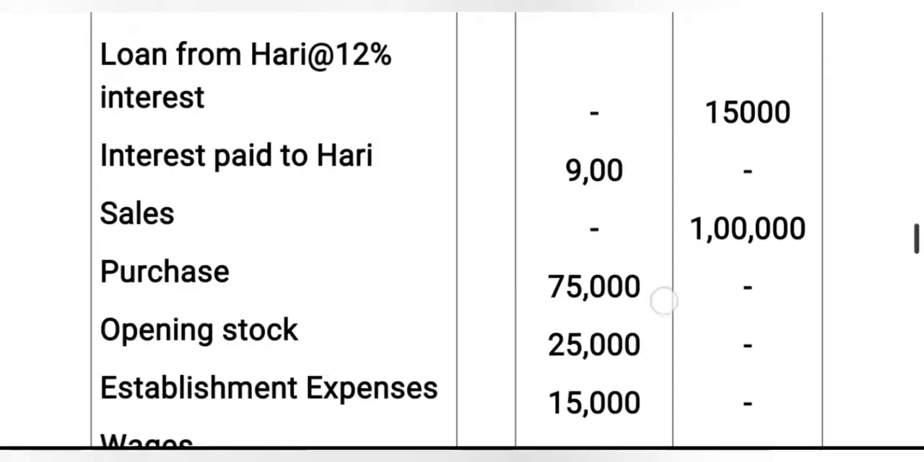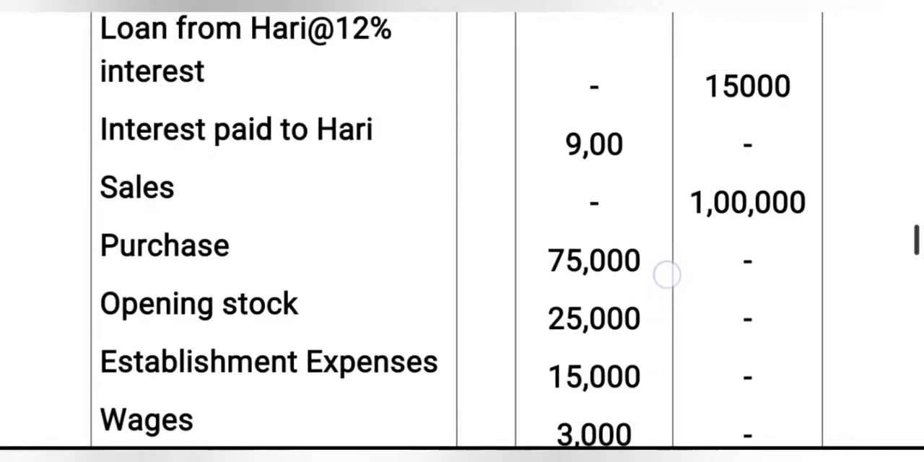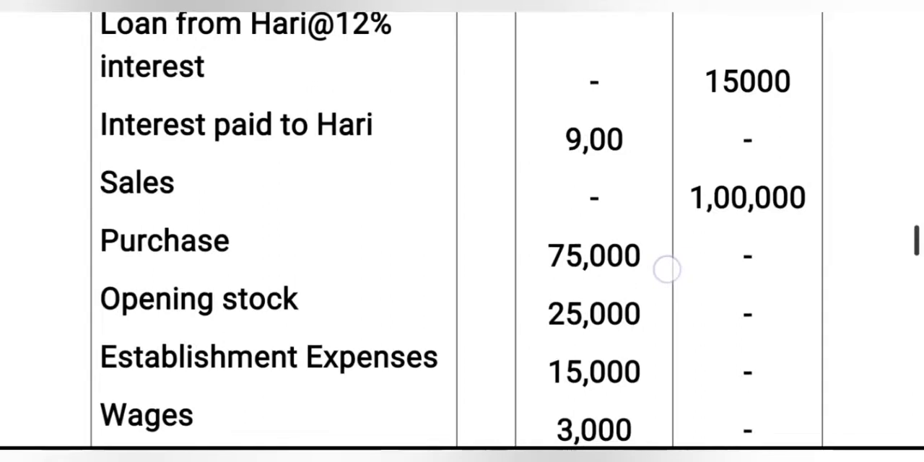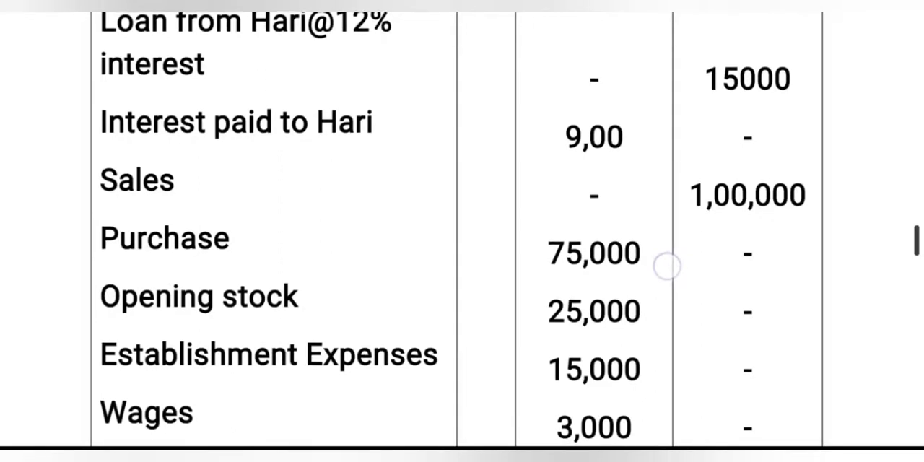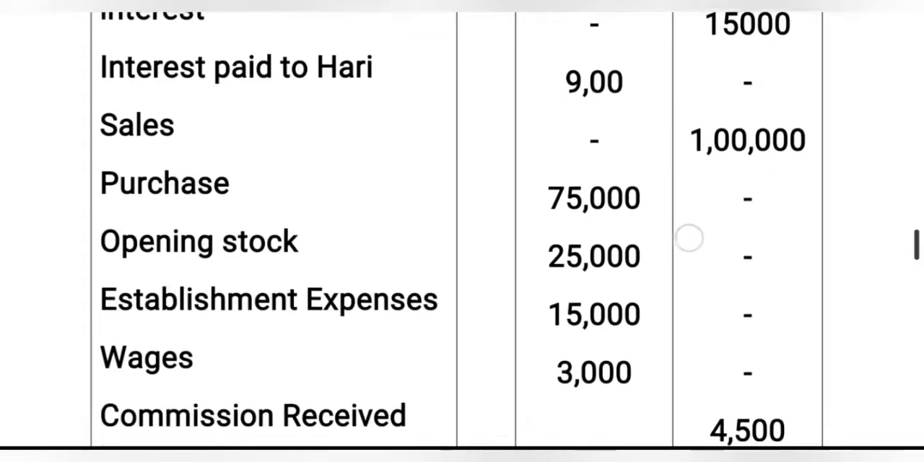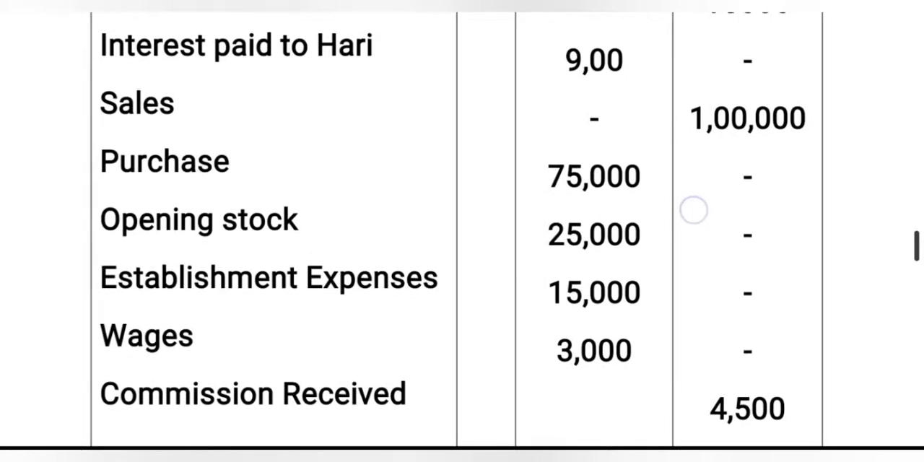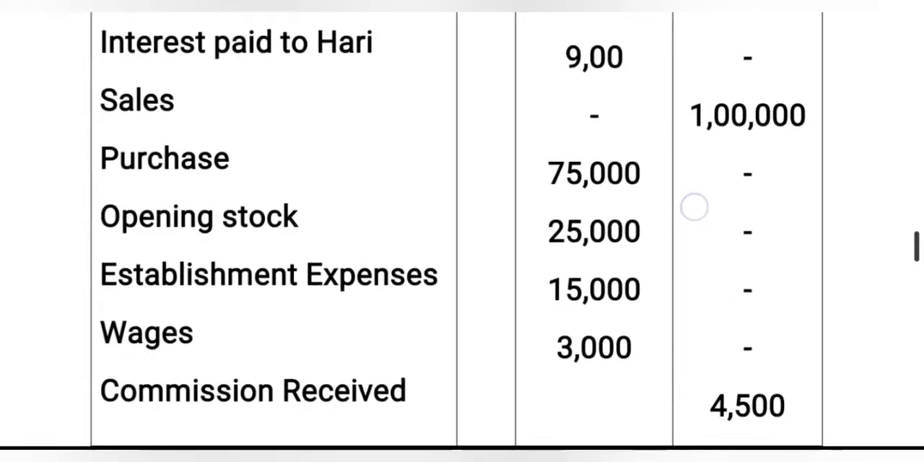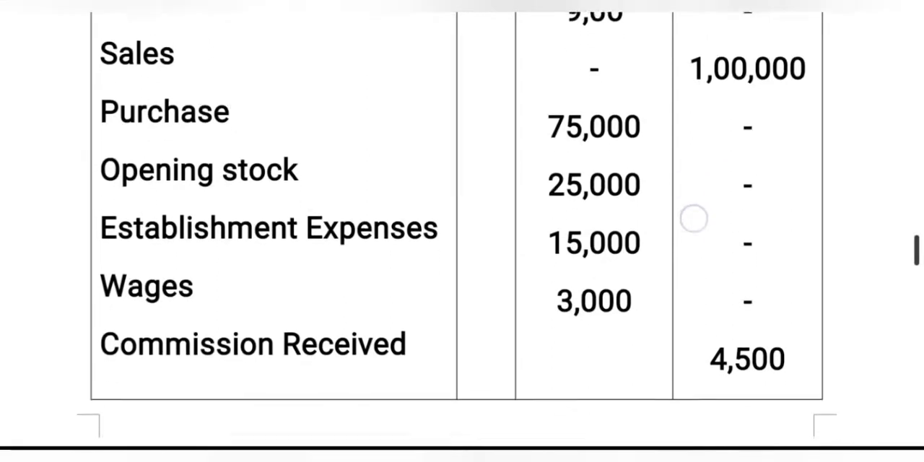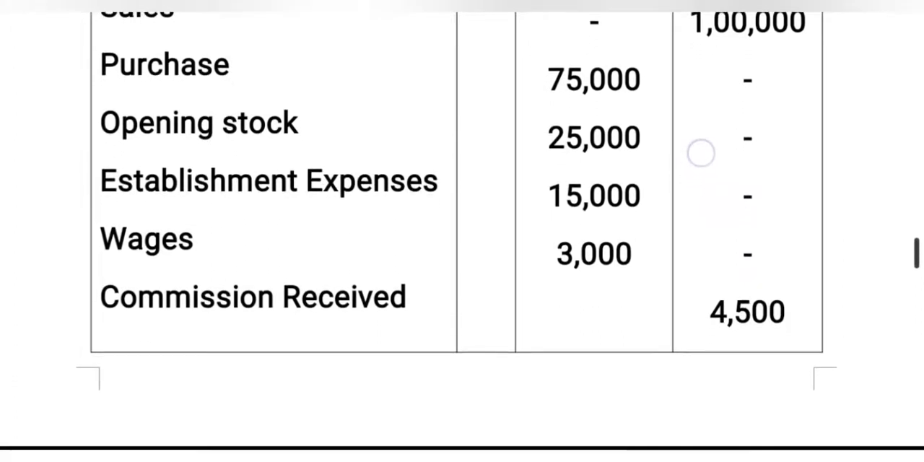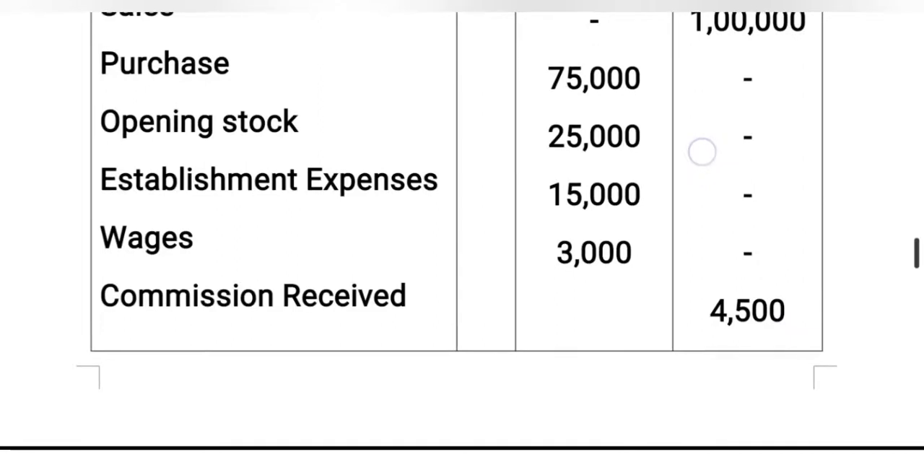Interest paid to Hari is an expenditure, so it is debited in the trial balance. Sales is by default a credit side item of the trial balance. Purchase is on the debit side of the trial balance. Then opening stock, any opening stock is considered a debit side item. Any closing stock is related to the credit side. Then establishment expenses are related to expenses, and all expenses are debit.